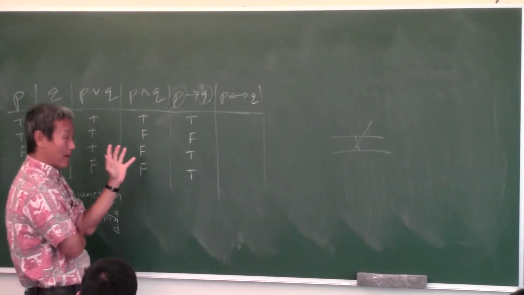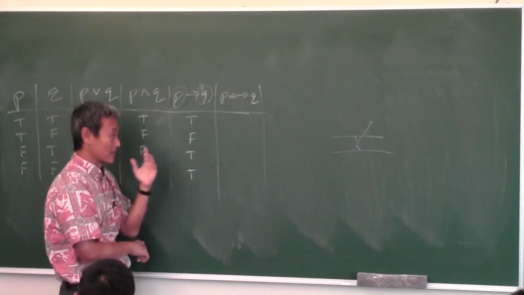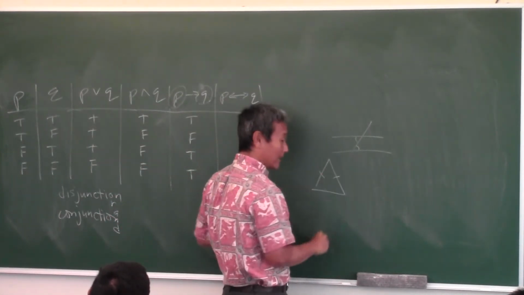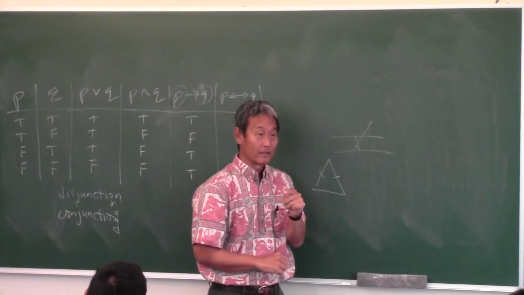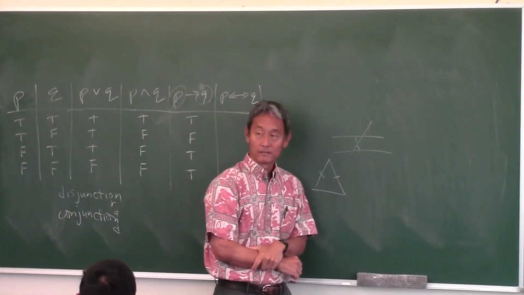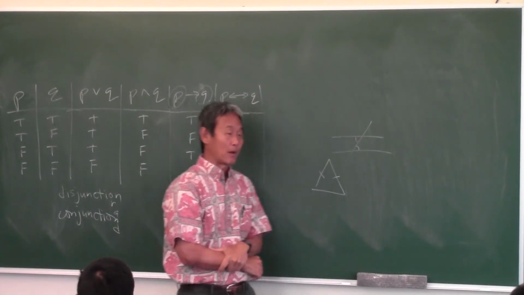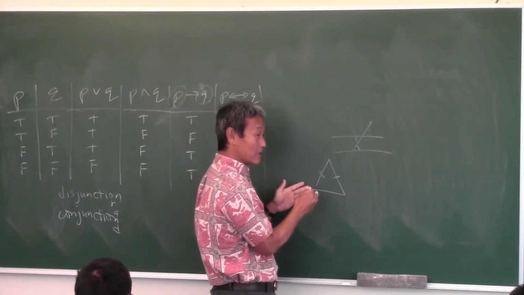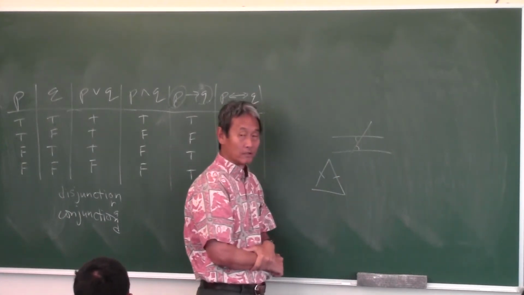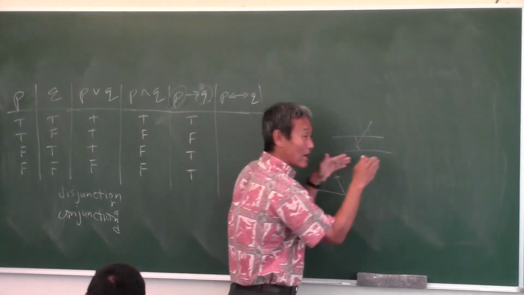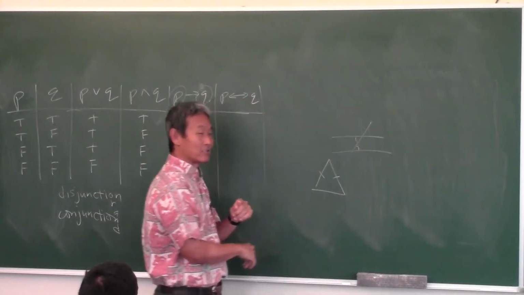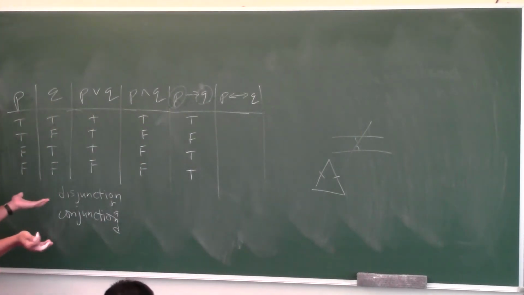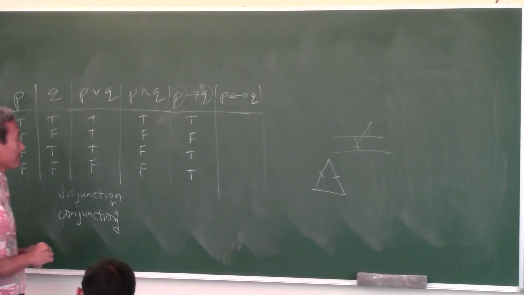Normally you see biconditional statements in definitions in mathematics. Okay, let me think of one. A triangle is isosceles if and only if two sides are congruent. Let's break that down. That means you can go both directions. If a triangle is isosceles, then two sides are congruent. If two sides of a triangle are congruent, then the triangle is isosceles. See how you can go both directions? But that's the definition of an isosceles triangle right there.